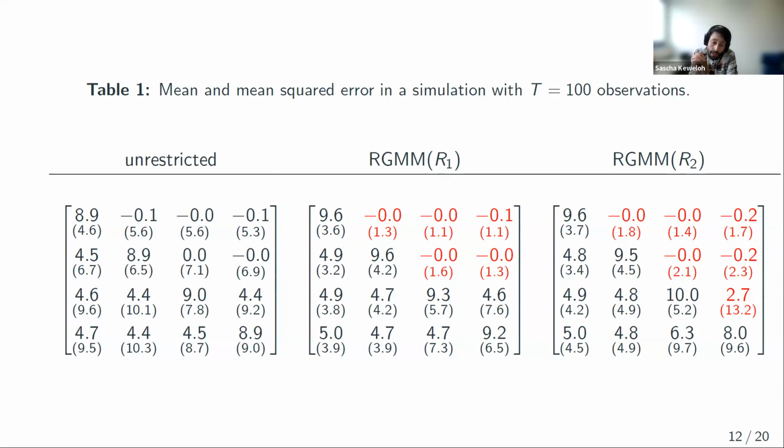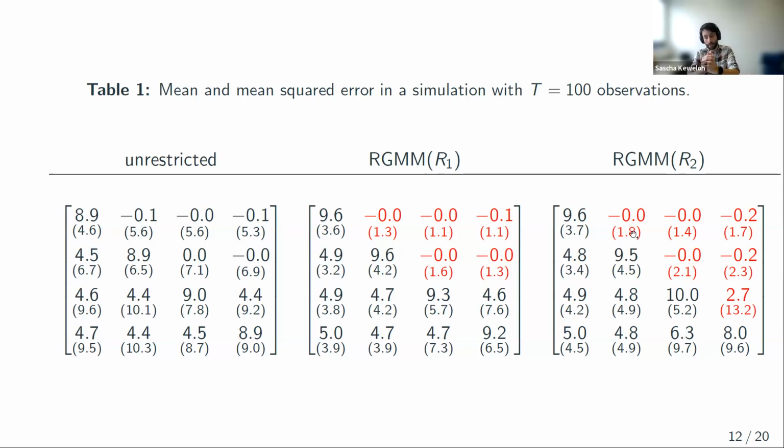Okay, but what happens if we include false restrictions? So that's this estimator here. The estimator also includes this restriction here, which is incorrect because the element in the DGP here is 5, and the estimator is told to shrink it towards 0. First of all, we can see the estimator still shrinks these correct restrictions towards 0 because, again, mean squared error is like 4 times smaller compared to the unrestricted estimation.